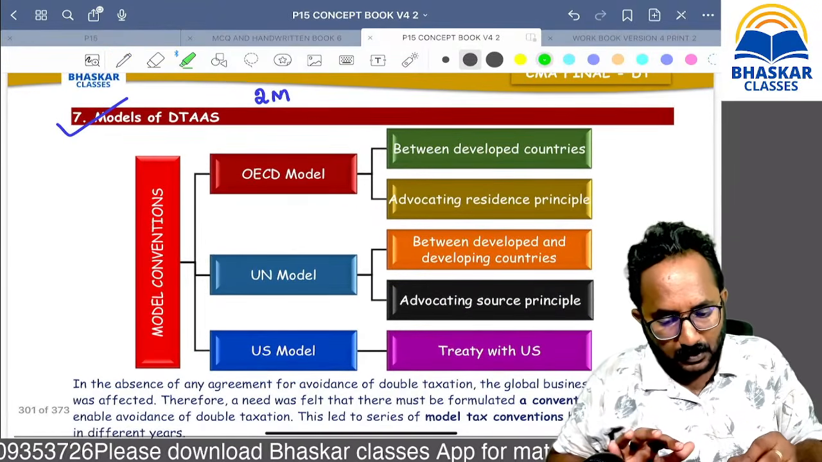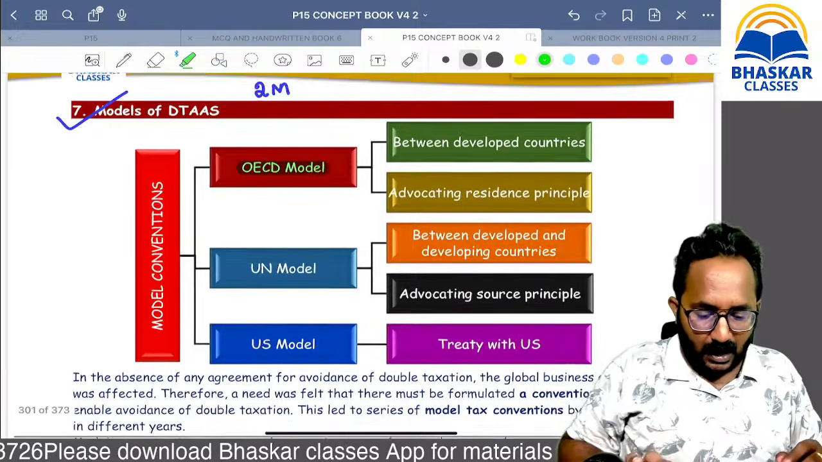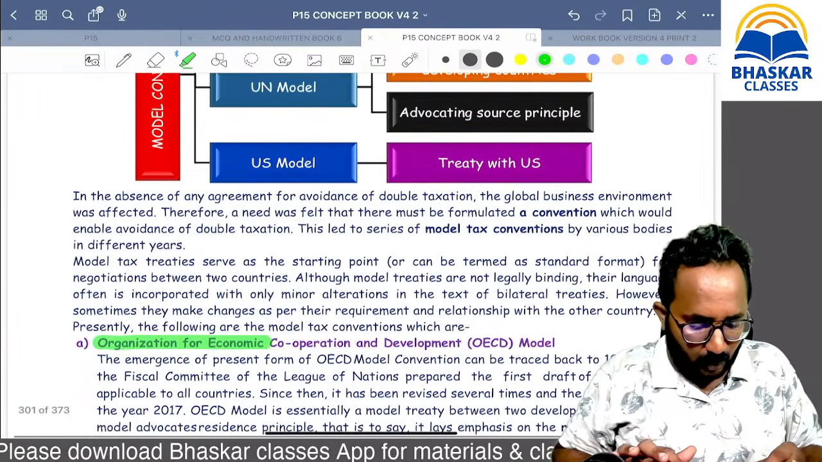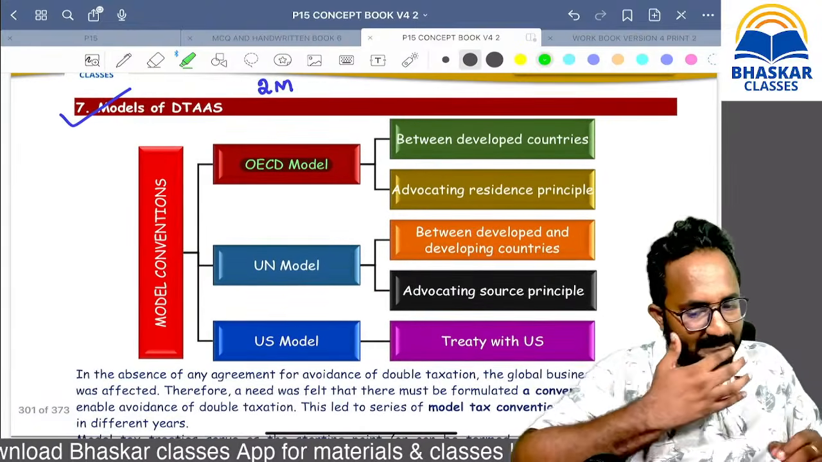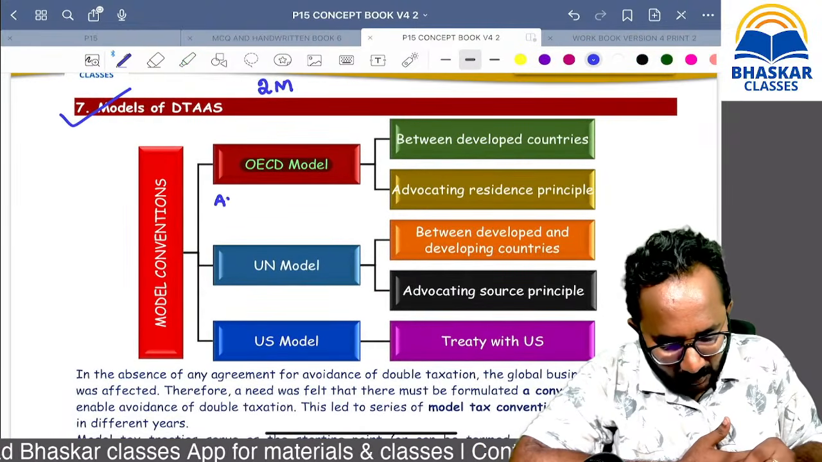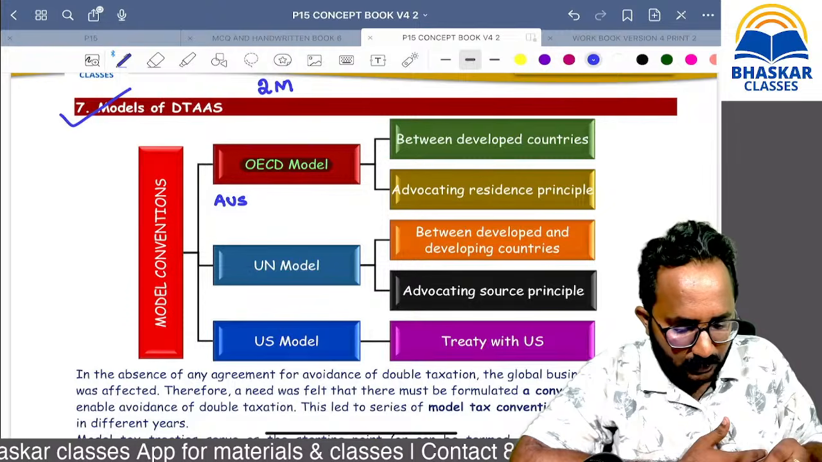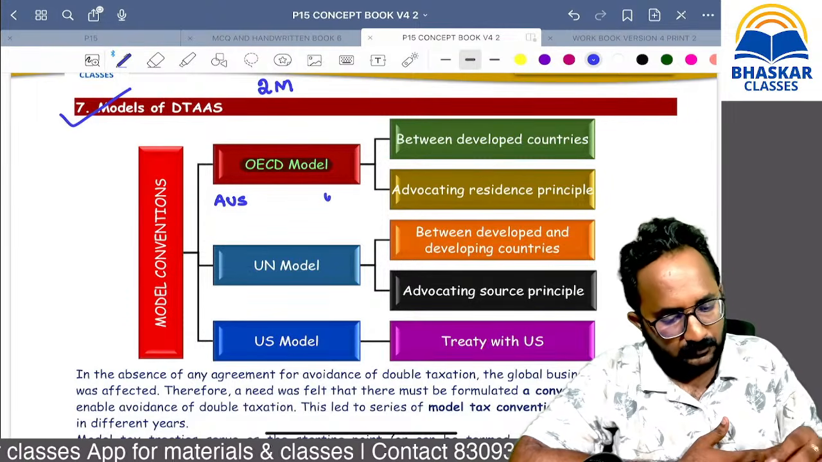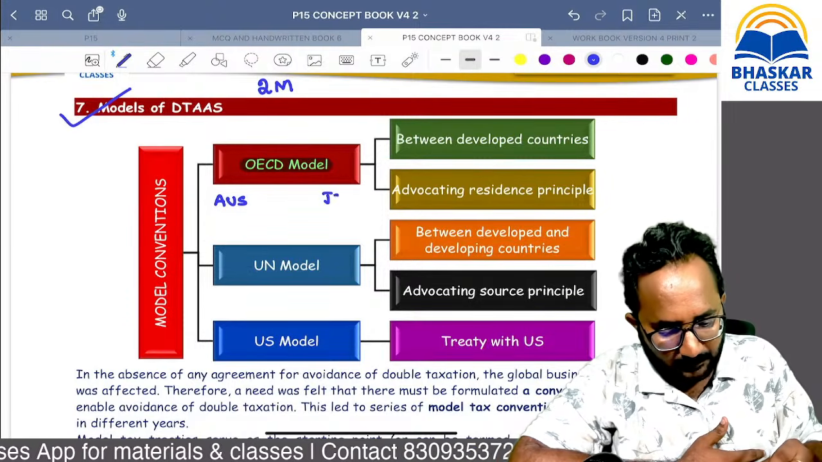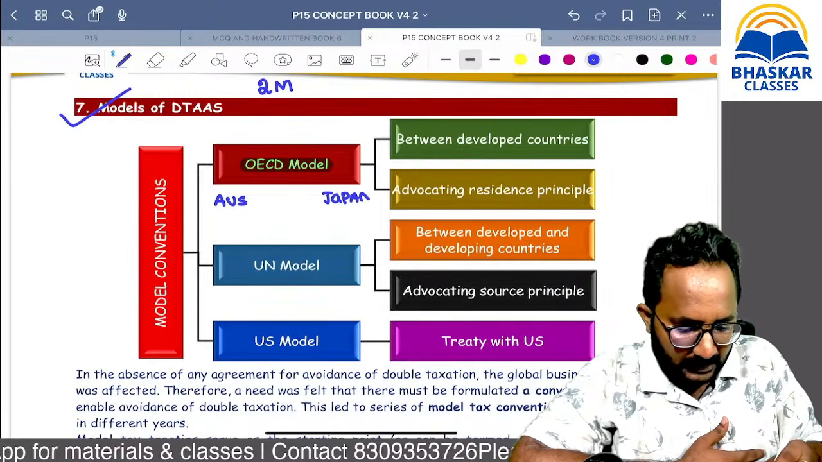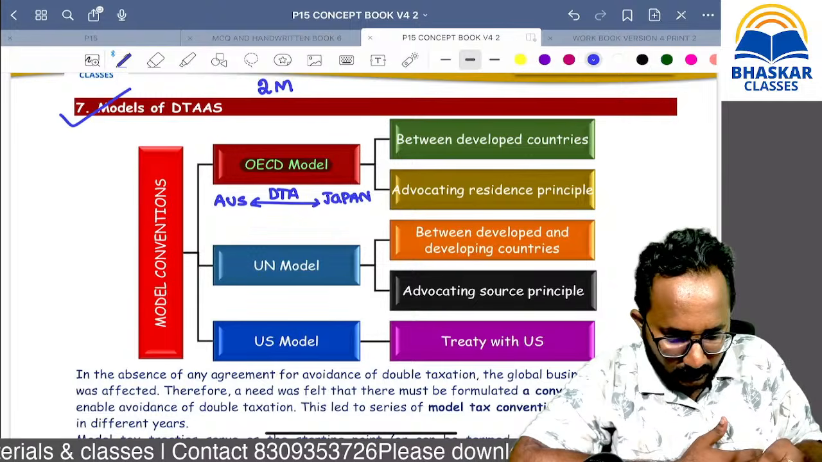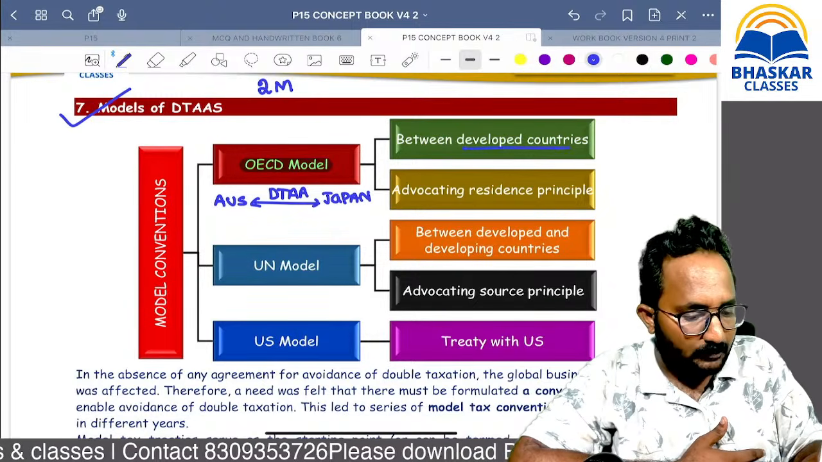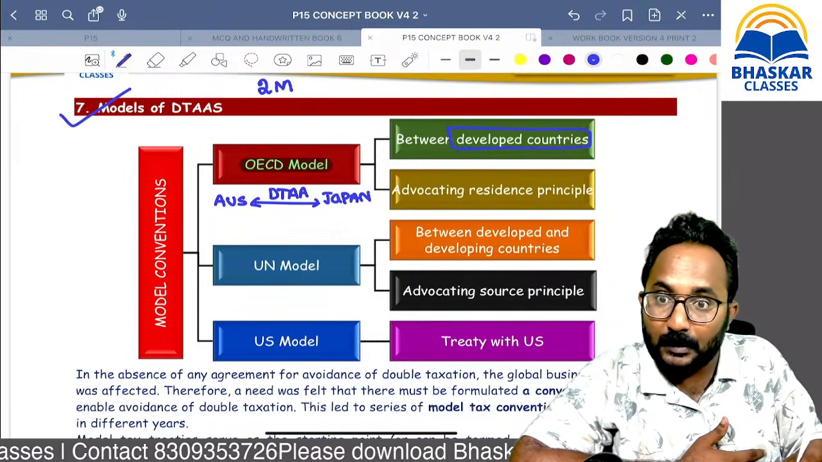OECD model, Organisation for Economic Cooperation and Development model. So developed countries like Australia, UK or Japan, if both the countries want to enter into a DTAA, they will use the OECD model. Between which countries? Developed countries.